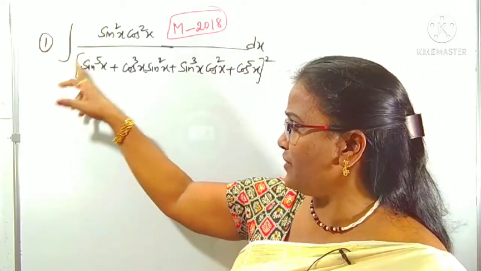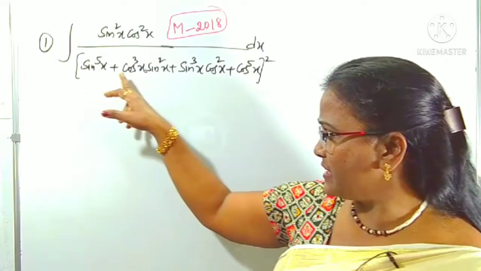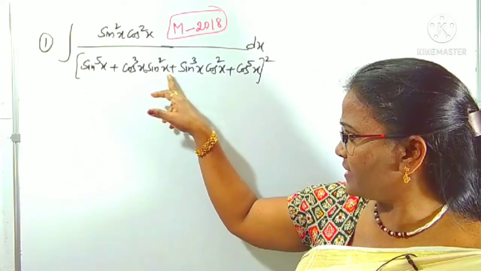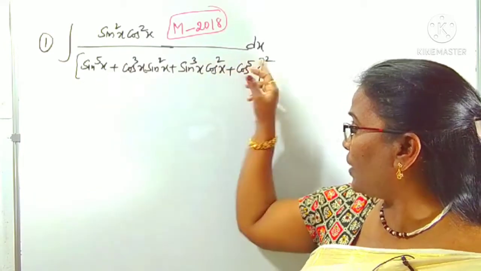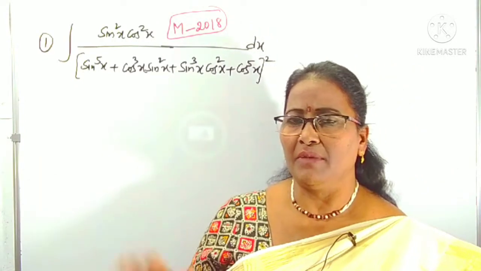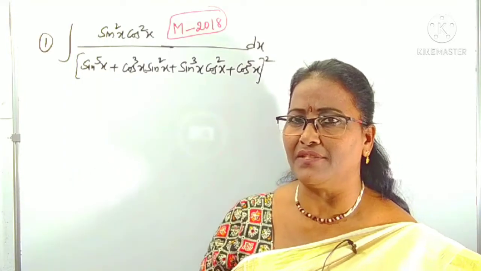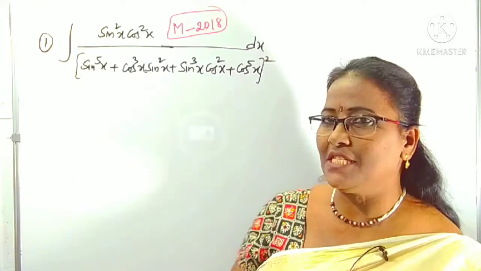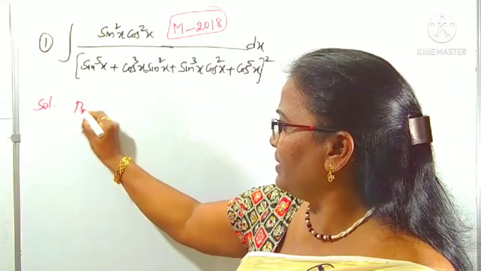What is the integration of sin square x cos square x upon (sin power 5x plus cos cube x sin square x plus sin cube x cos square x plus cos power 5x) overall square is asked. Options are given, but I didn't write the options because options take time. They are in the form of functions. So I'm just explaining how it is. First I'm taking the simplification of the denominator.